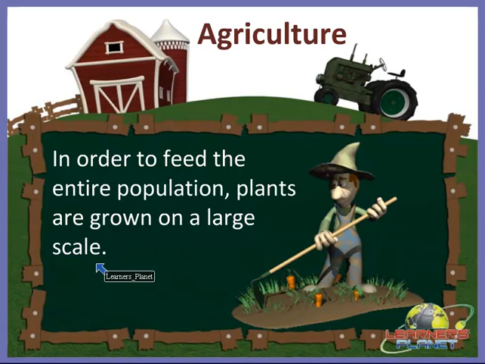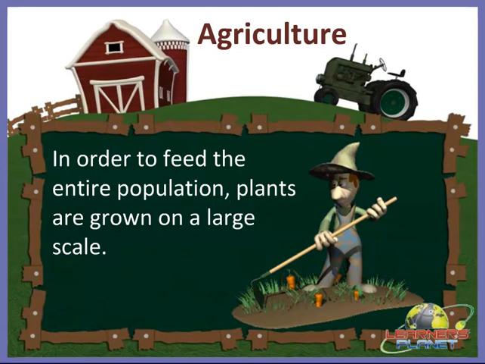So in order to feed many thousands and millions of people, plants are grown on a very large scale. Alright children, is it clear to you? We get space to grow plants on a small scale, but we need to grow on a very large scale. So which is the place available to us where we can grow plants on a very large scale and feed the entire population?